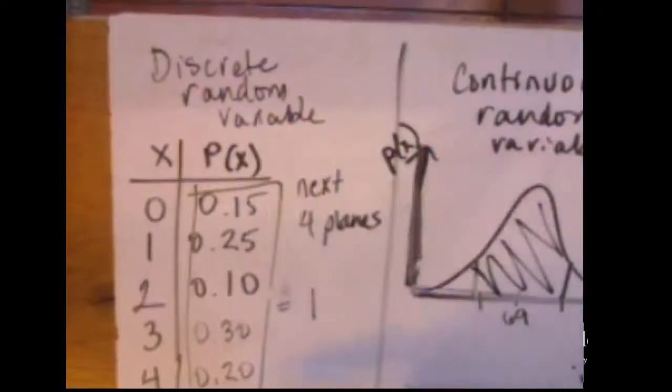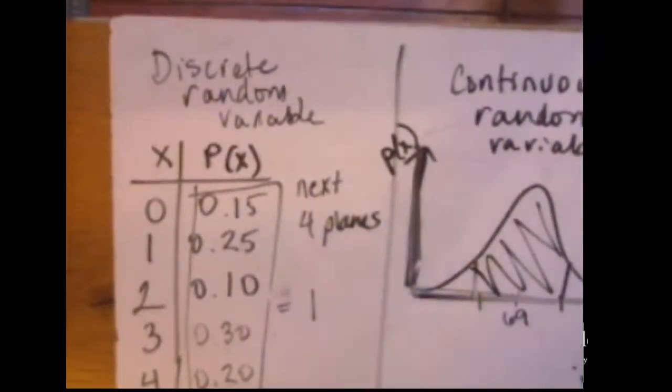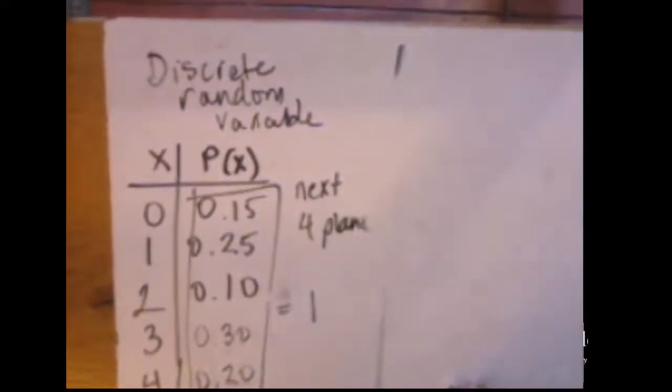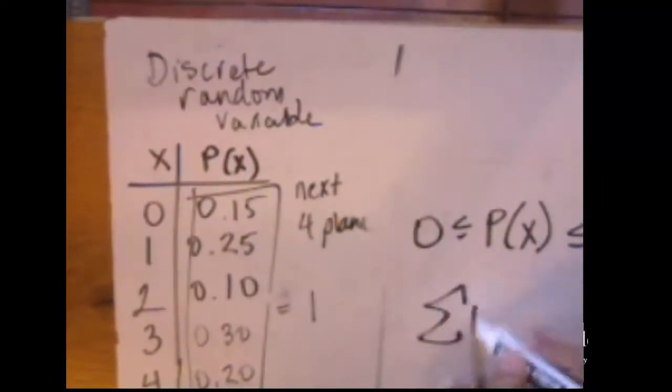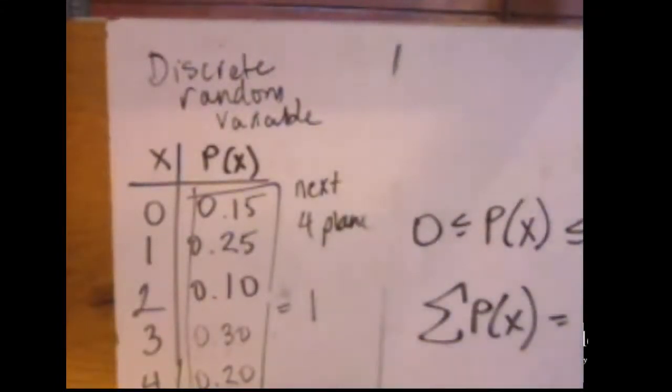In other words, they all have to add up to 1. All probabilities, and I think you guys probably know this by now, must be between 0 and 1, and the sum of the probabilities within a probability distribution must equal 1.